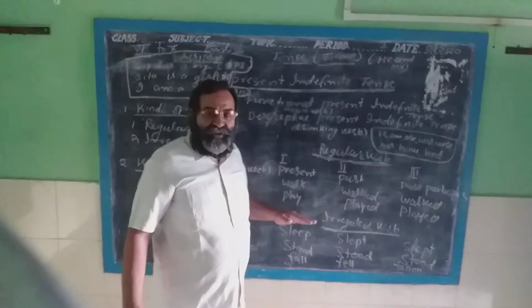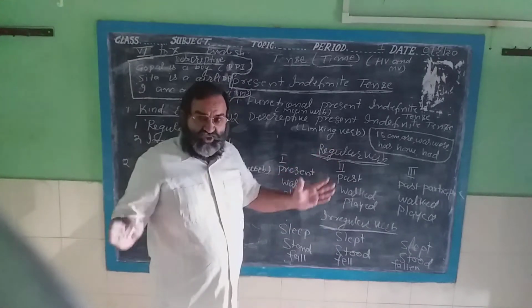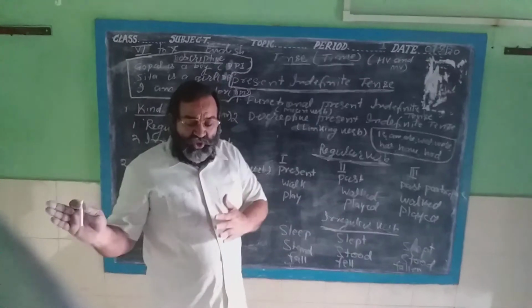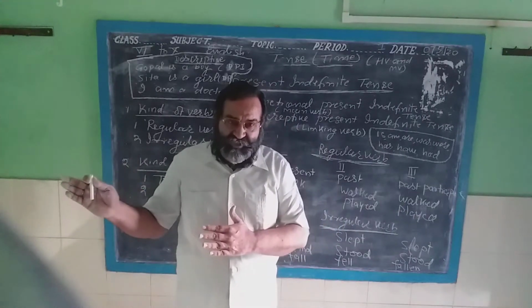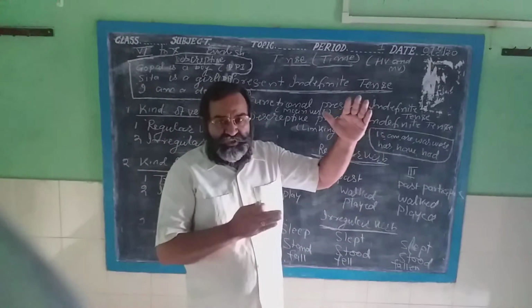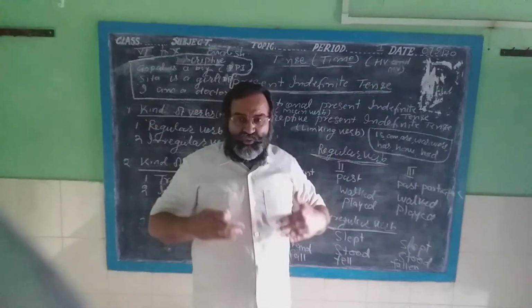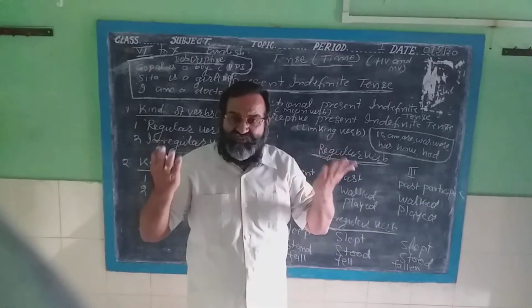In English phonetic alphabets, it calls walk, walked, walked. But in our regional languages, being Indian, in different parts and states of India, pronunciation is different. When you go to the south, the pronunciation of English is different. When you go to north India, the pronunciation will be different. When you go to east India, the pronunciation of English will be different.